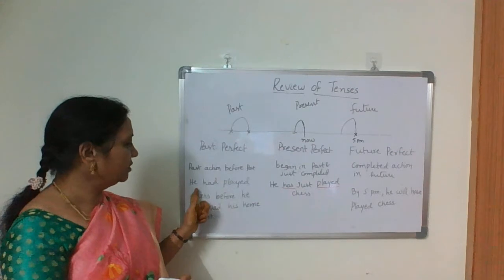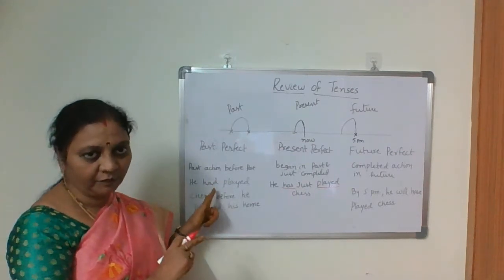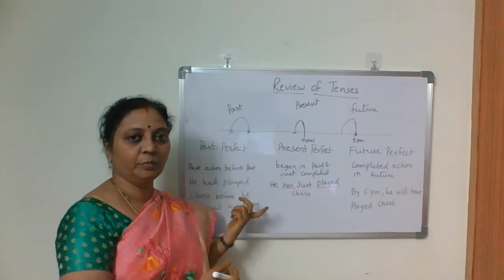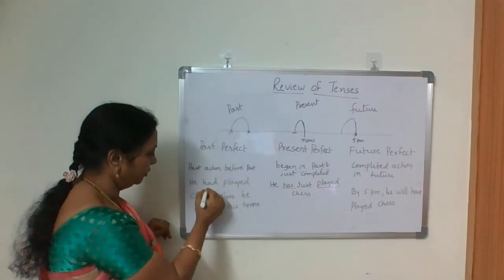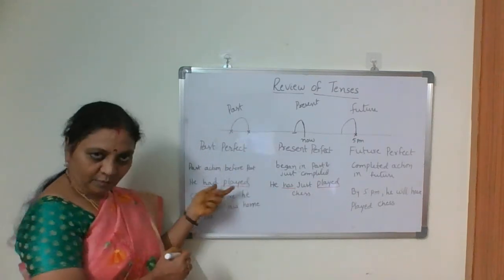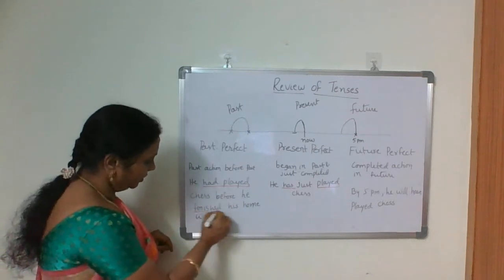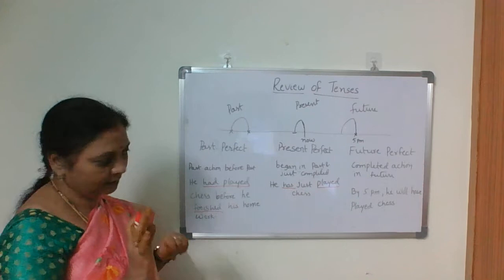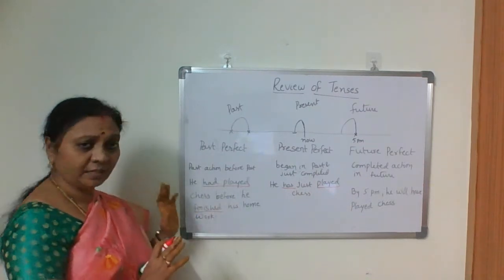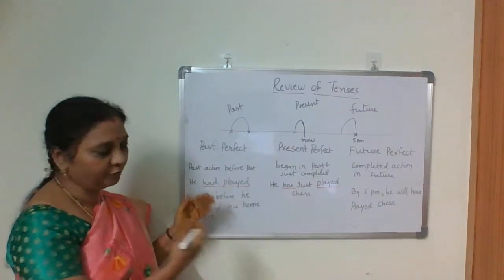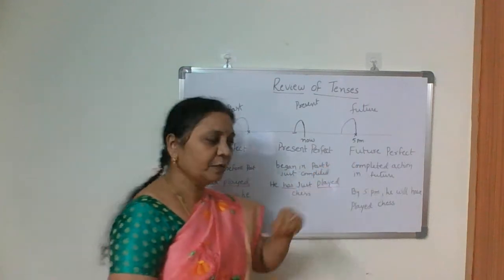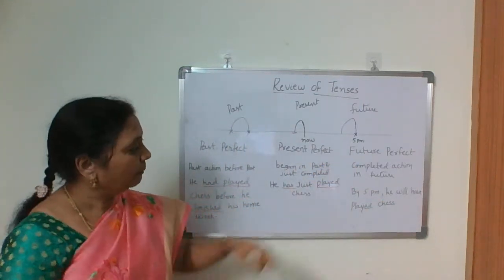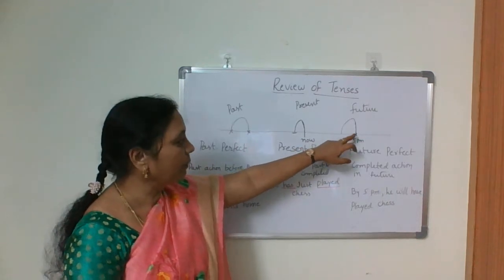Before he finished his homework only, he played chess. So for playing chess, we have used past perfect, and after that, finished his homework, later action. So we used simple past. So look at this. Had played first action, finished second action or later action. So simple past. But anyhow, completed actions only. Past before past. And future perfect, completed action in future. Okay. By 5 p.m. he will have played chess.